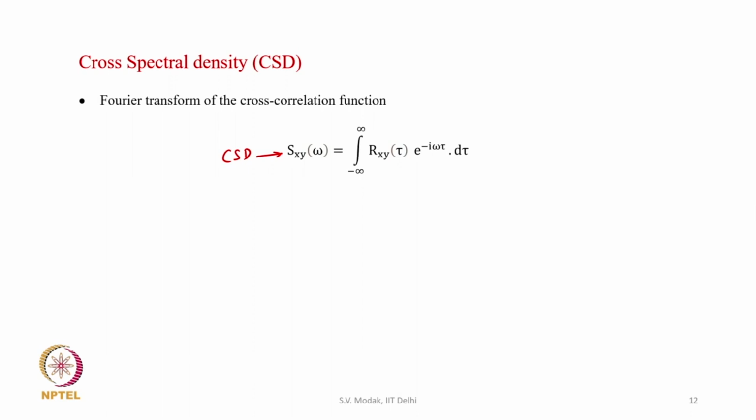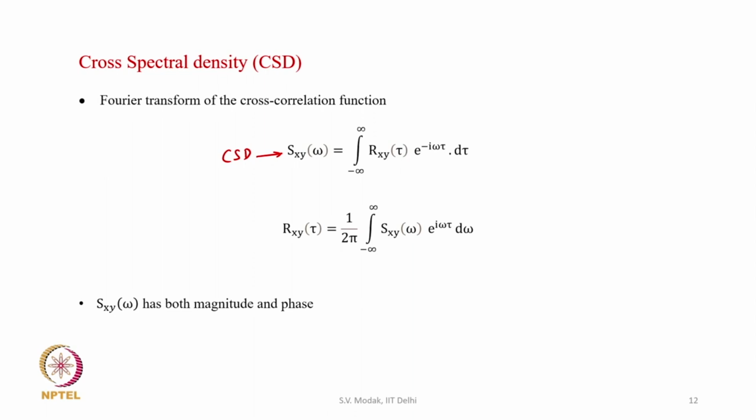This is the whole time axis. So, that is the cross spectral density, and similarly we can retrieve the cross correlation from the cross spectral density by inverse Fourier transform. So, the cross correlation function and cross spectral density are related by Fourier and inverse Fourier transform relationships.